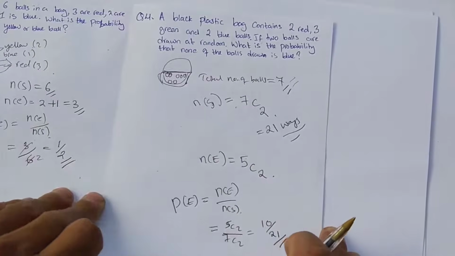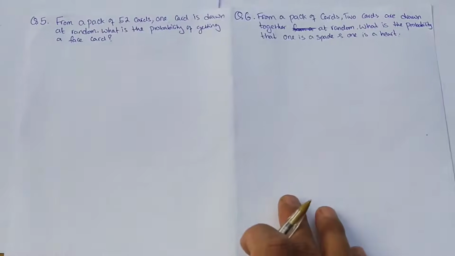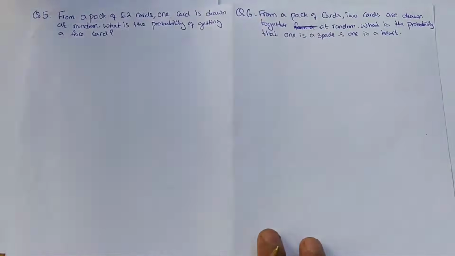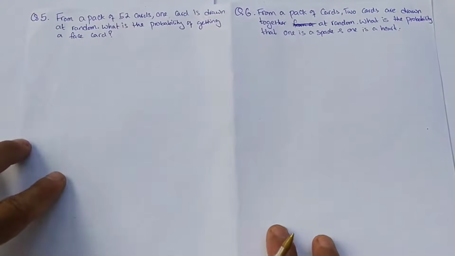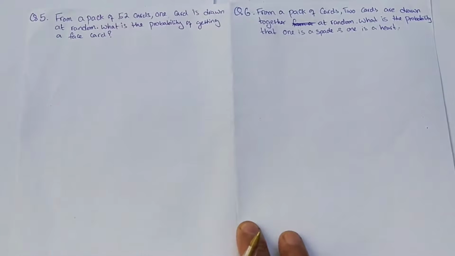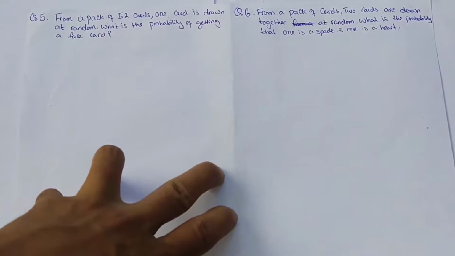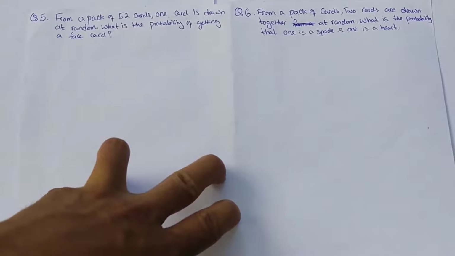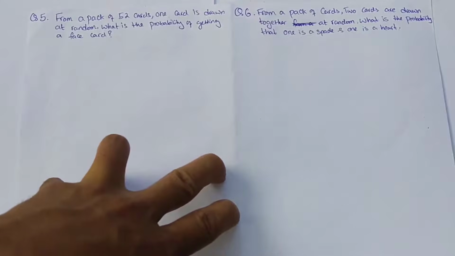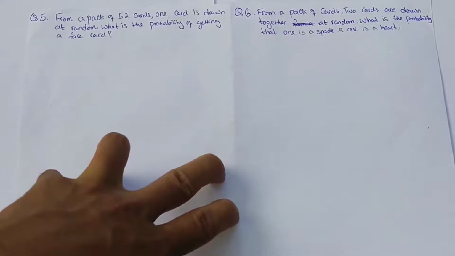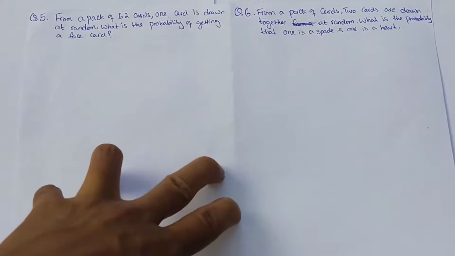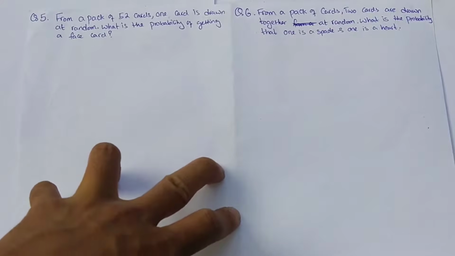Let's move on with question number 5. Now let's look at question number 5. Question 5 is simple. From a pack of 52 cards, 1 card is drawn at random. The problem says from 52 cards, 1 card is randomly drawn. What is the probability of getting a face card?